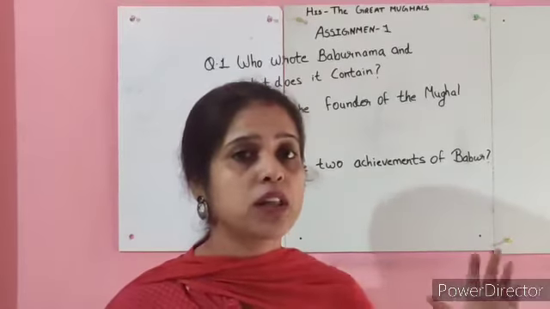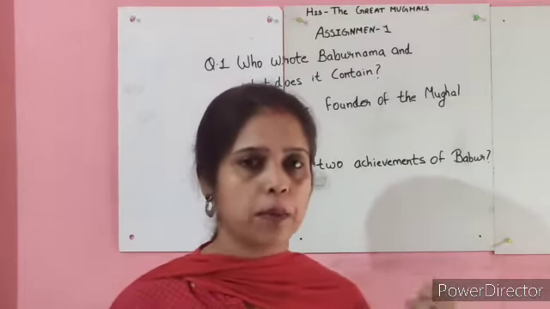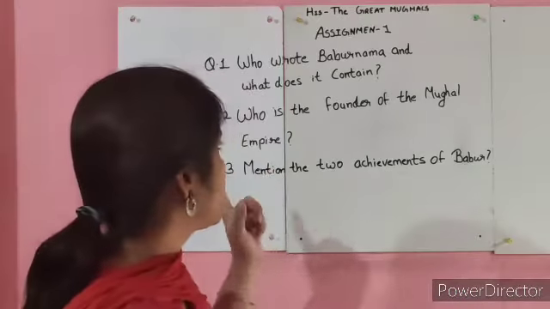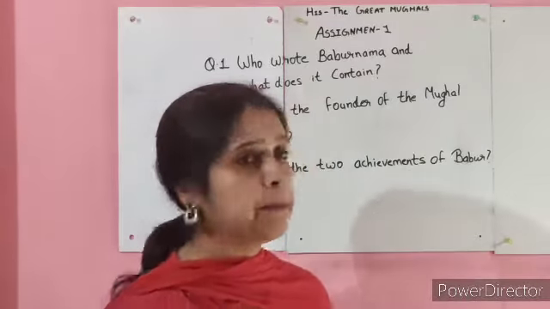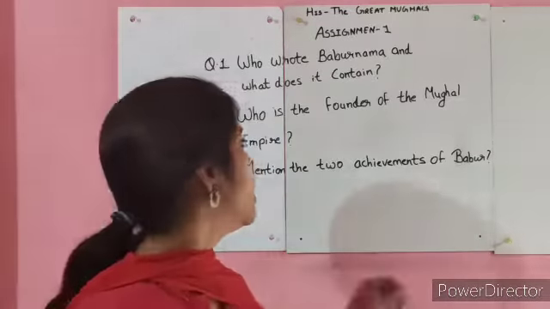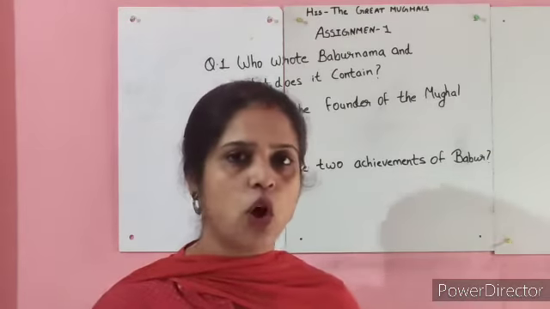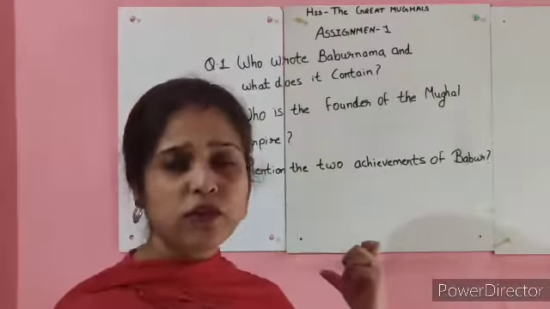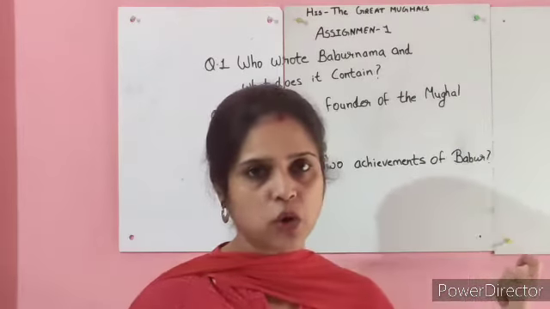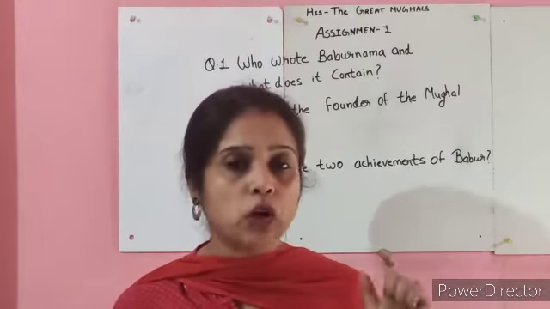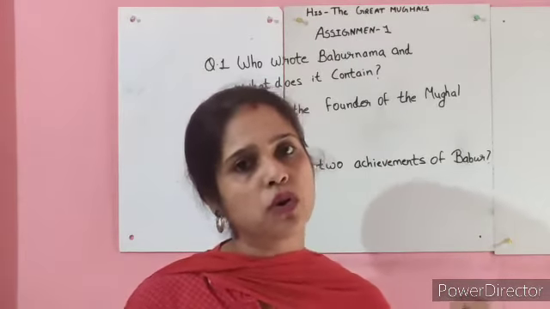What does it contain means what does that autobiography contain? Question number 2, who is the founder of the Mughal Empire? And question number 3, mention 2 achievements of Babur. These 3 questions are very simple. I think the video itself has answered all these 3 questions. You just have to recall whatever you have understood in today's video and answer it.